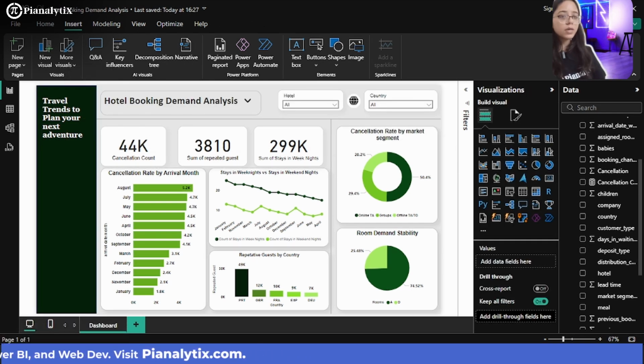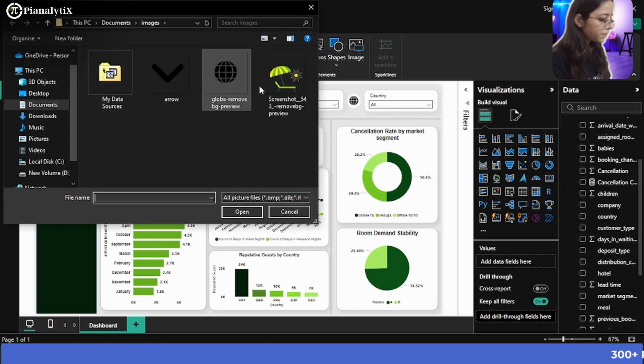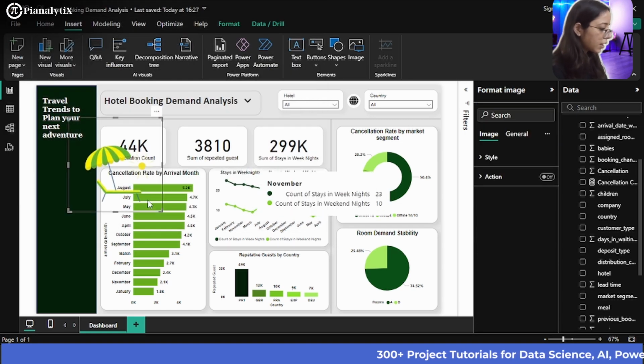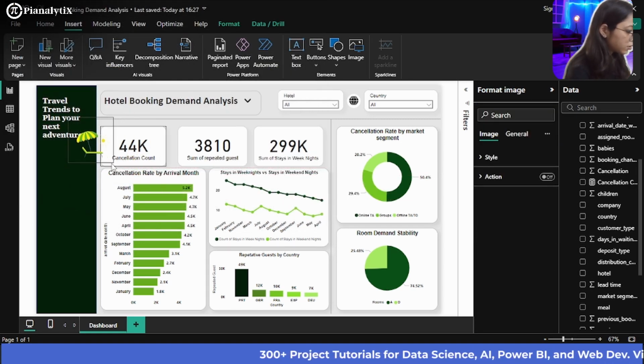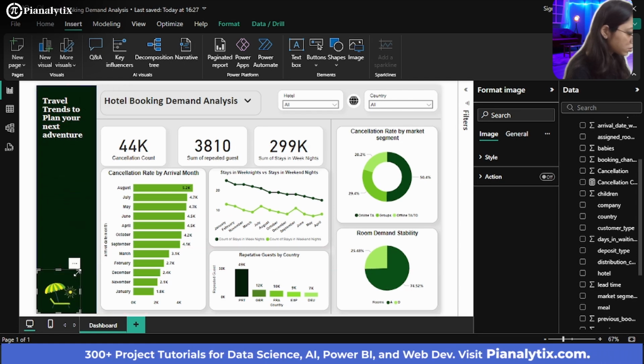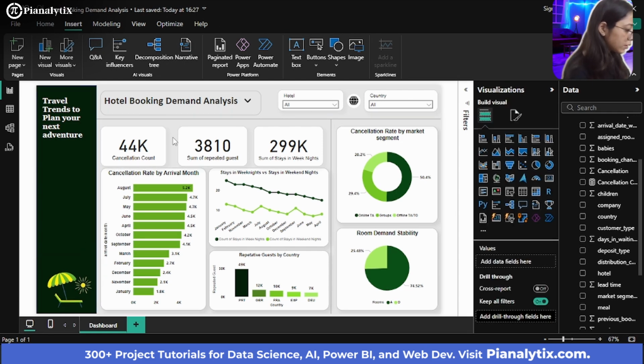Now what you can do is you can again insert an image. And I would go with this image, and I would just resize it. So this is finally the dashboard that we have created.